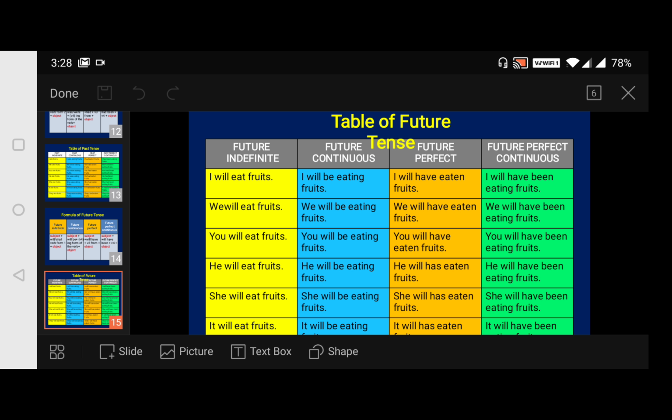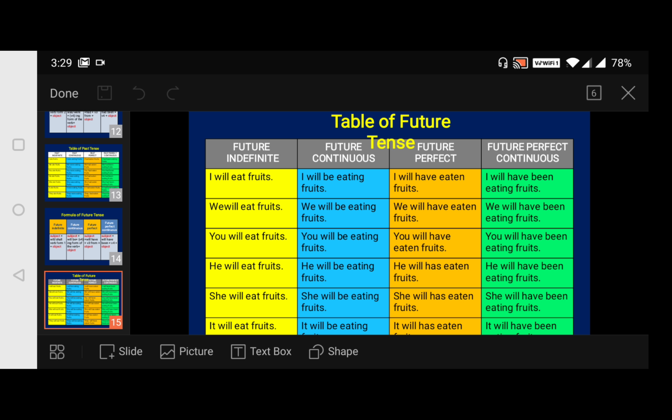Next, now coming to the future simple, we will eat fruits, about "we". Then continuous, we will be eating fruits. Then future perfect, we will have eaten fruits. Then future perfect continuous, we will have been eating fruits. Next, you will eat fruits, you will be eating fruits, you will have eaten fruits, you will have been eating fruits.